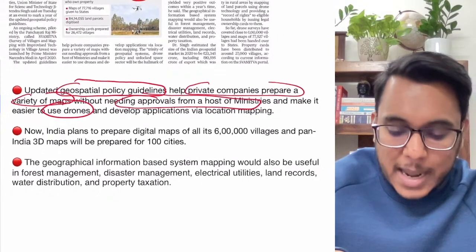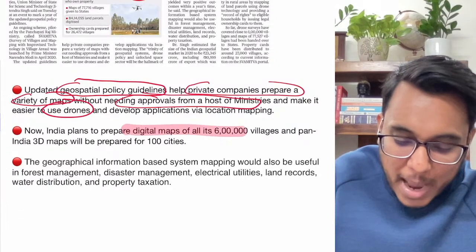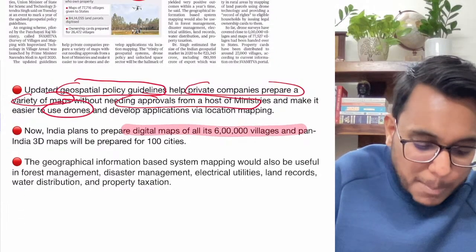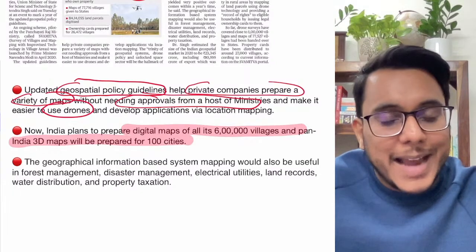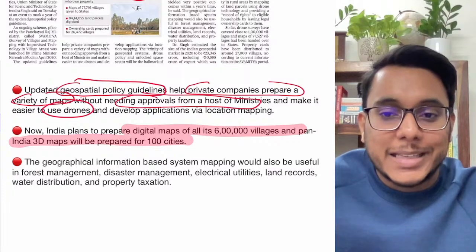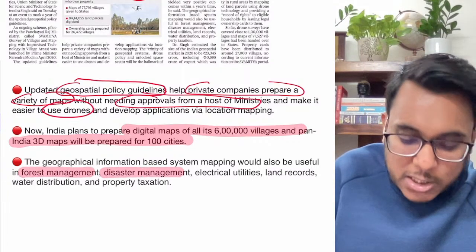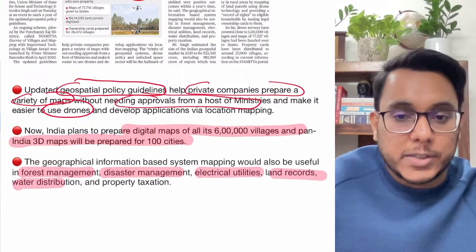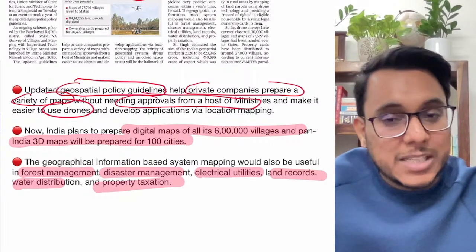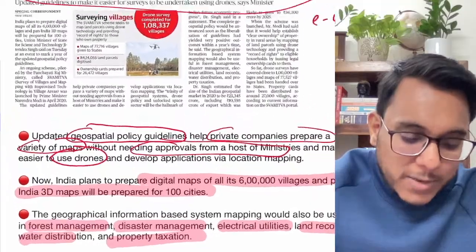Fine. Now, guys, what had happened? India is planning that more than 6 lakh digital maps for villages, as well as pan-India 3D maps for more than 100 cities, will be prepared. As these digital maps are prepared, they will help efficient forest management, disaster management, electrical utilities, land records, water distribution and property taxation. These digital maps can be used for all this. So this is something that has been provided.